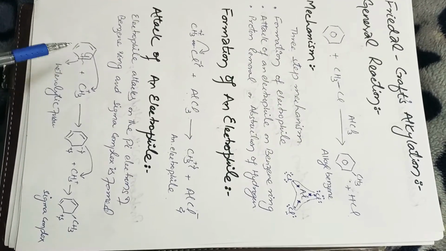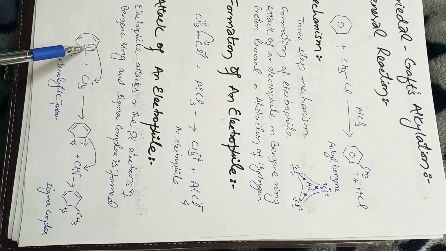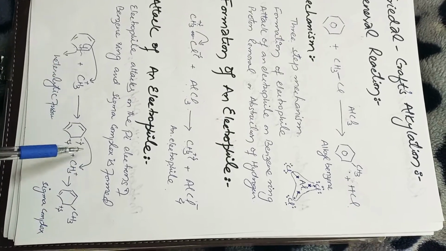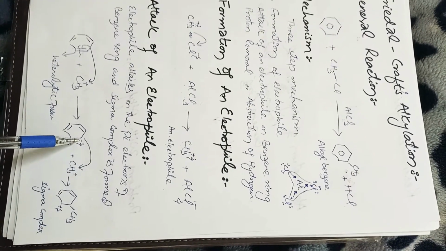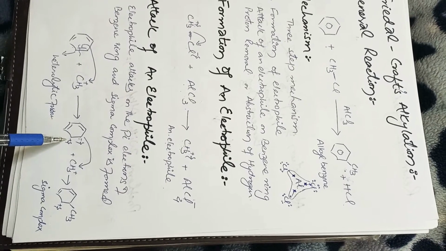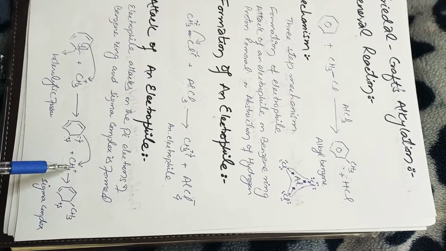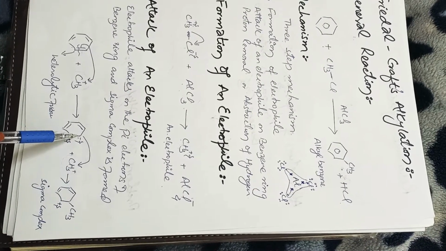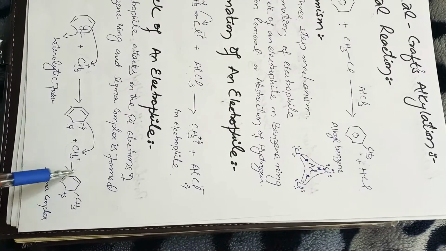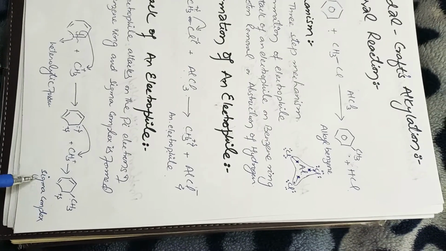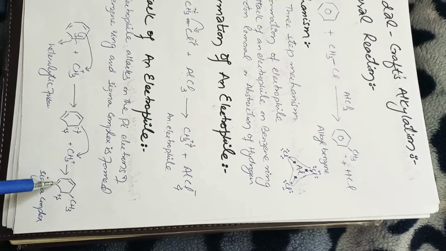So over here there is a heterolytic fission in one of the pi bonds of the benzene ring. As a result, one carbon becomes partially negative, another carbon becomes partially positive, and the positive electrophile attacks the negative carbon and is attached over here. Now this molecule is called a sigma complex, and it is unstable in nature.